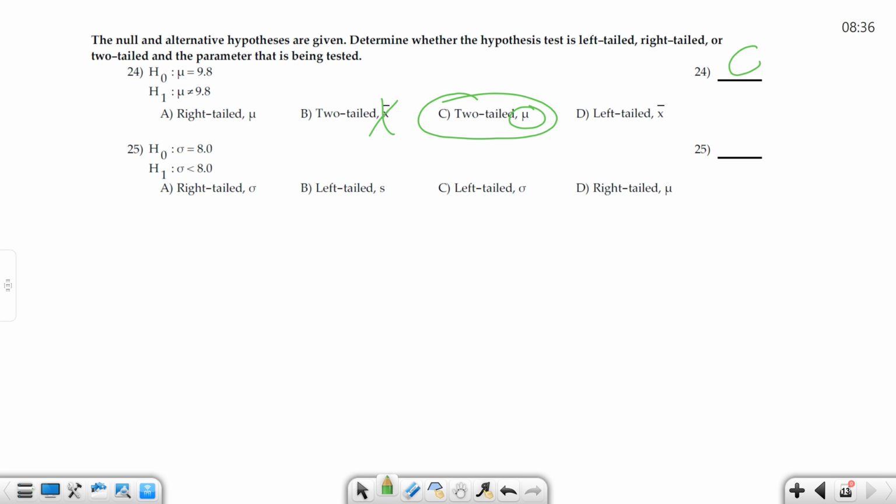All right, 25, H naught, sigma is 8. H sub 1, or the alternative hypothesis, is sigma is less than 8. So is that right-tailed, left-tailed, or two-tailed? Left-tailed. Left stands for the left. It's left-tailed, so it's got to be B or C. And what is it measuring? So we know it's not these two. It's measuring sigma, so it can't be that one, so it's what? C again. All right? It's C again.